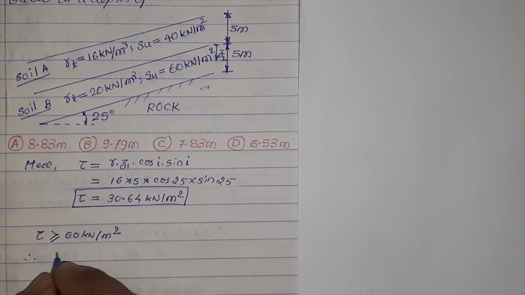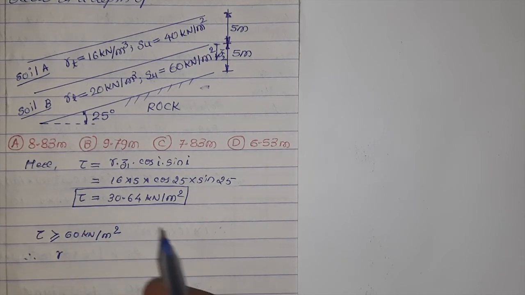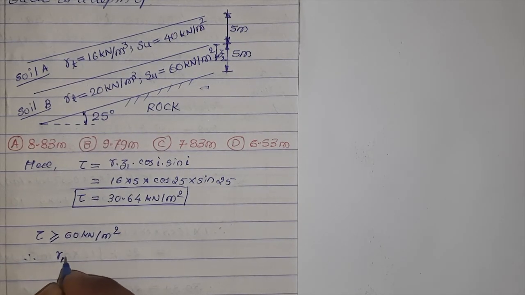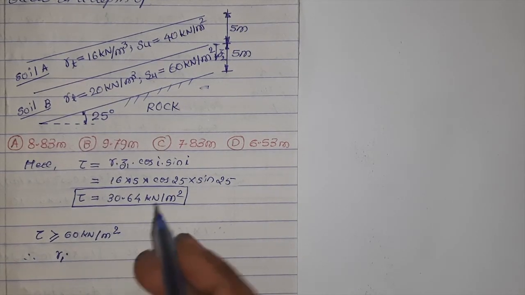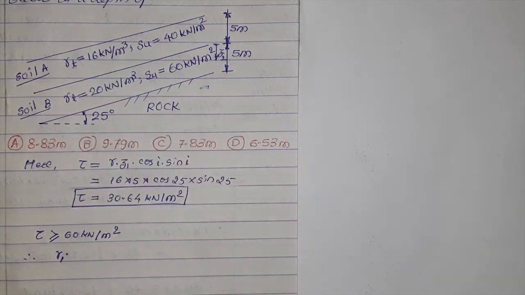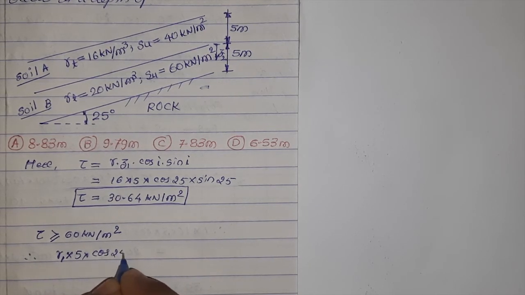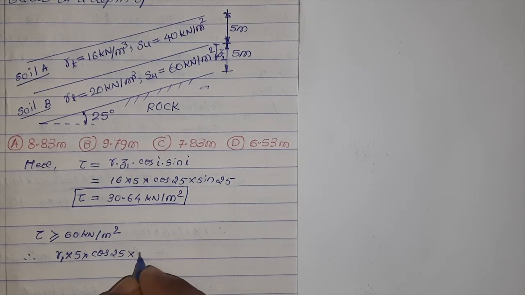Hence, first unit weight, that means unit weight of soil A, would be written as gamma 1 multiplied by depth of the first layer, that is 5. So gamma 1 into 5 multiplied by cos i, that is cos 25, multiplied by sin i, that is sin 25.